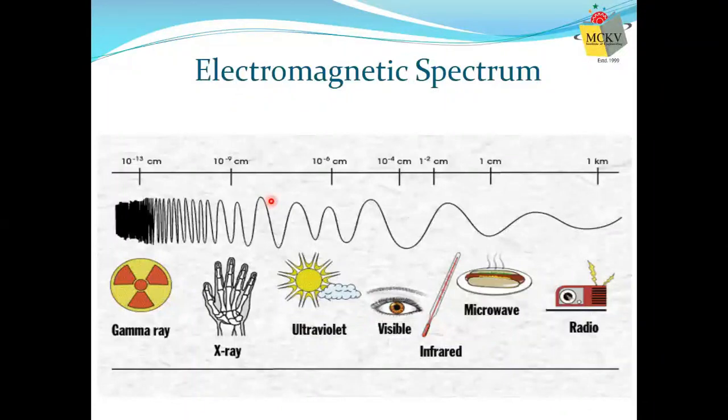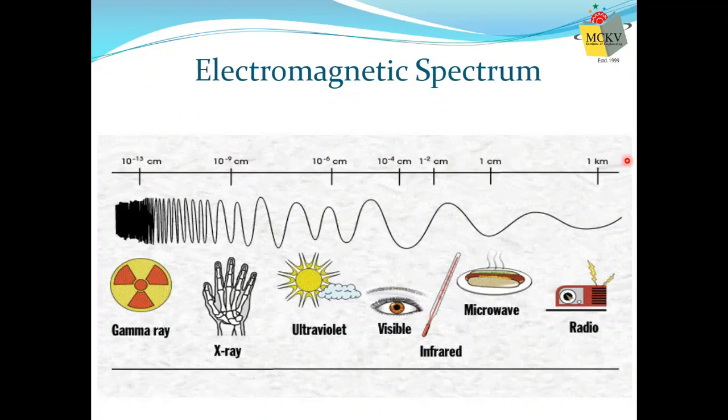And if we observe their wavelength for this whole electromagnetic spectrum, it is as small as 10 to the power minus 13 centimeter for gamma ray, 10 to the minus 9 to 10 to the minus 10 centimeter for X-ray, to as high as 1 kilometer for radio wave.